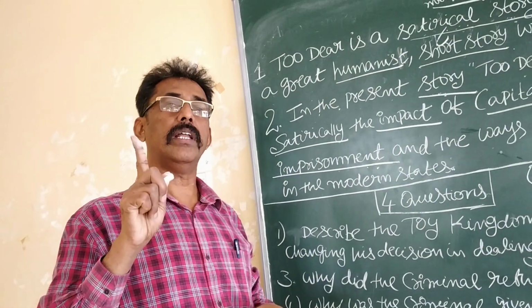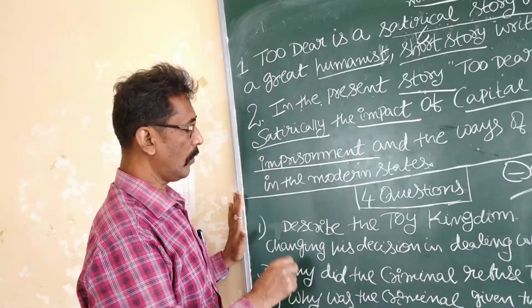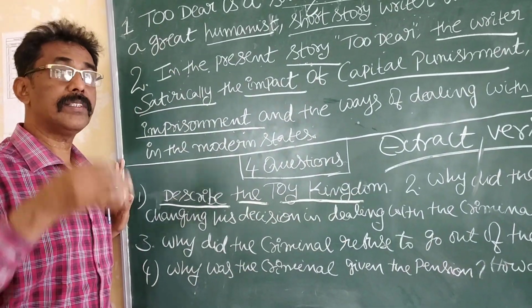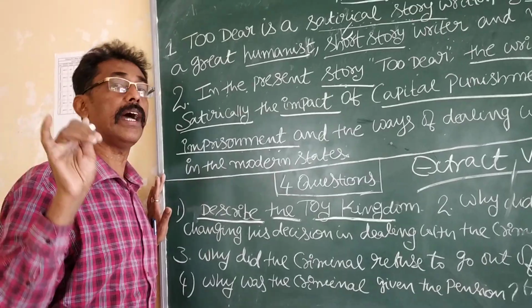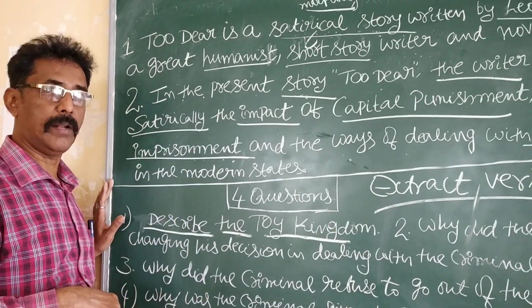Next one. How many questions minimum should be there in a lesson? Four. Divide a lesson into four parts. Now listen. First question, 4 marks. Describe the Thai kingdom. That means explain the appearance of the Thai kingdom. How is the Thai kingdom? It is the first question.